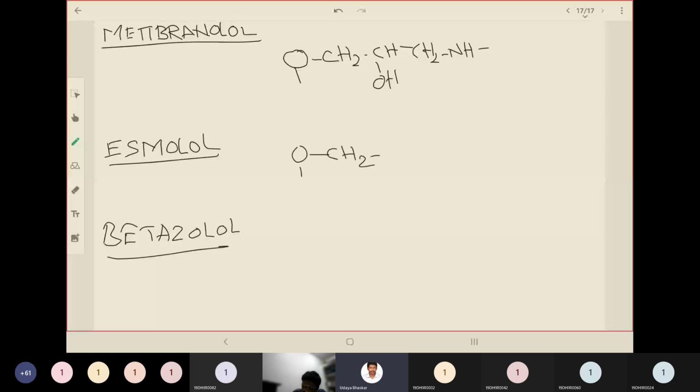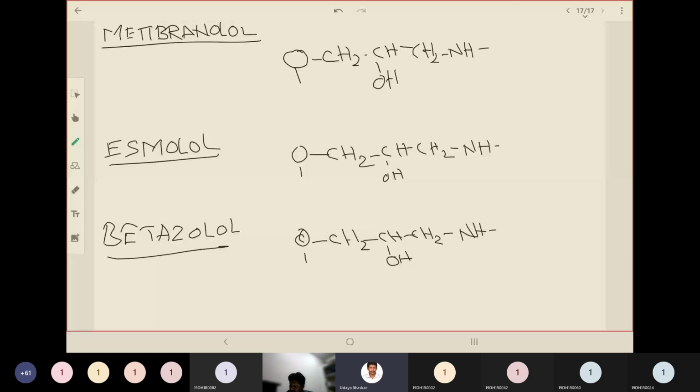CH2, CH, propanol. This is propanol and the amine. The amine will be attached with an alkyl group. And the same is applicable for betazolol, aryl oxy, propanolamine. The alkyl group is different.